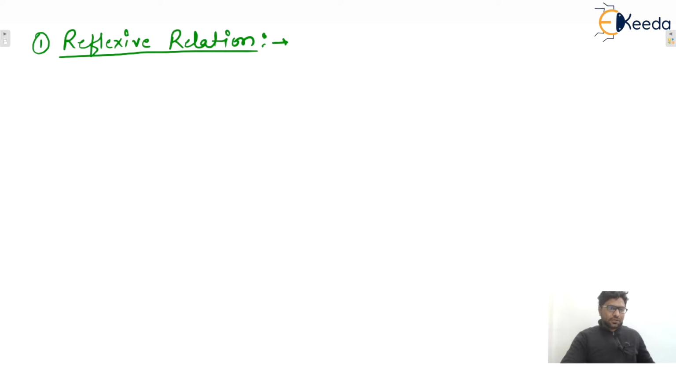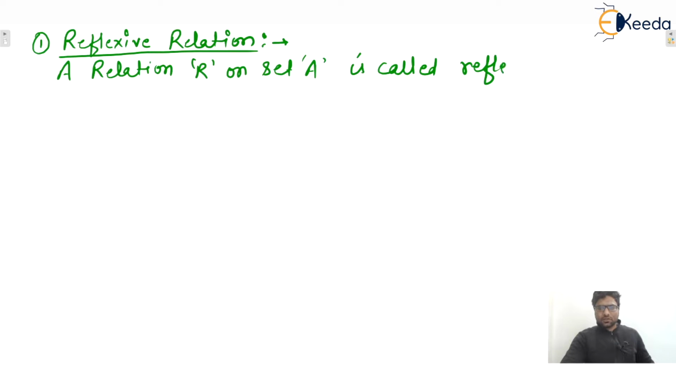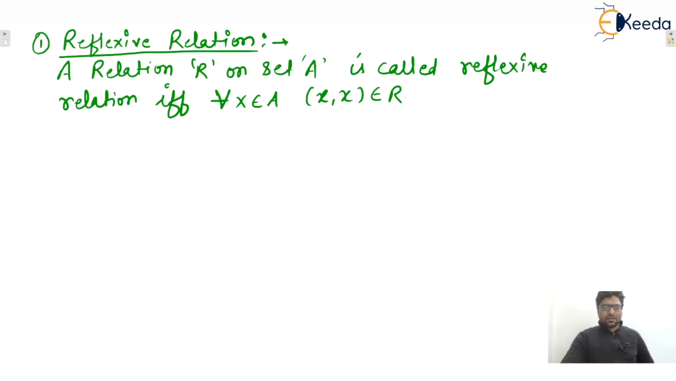So a relation capital R on set A is called reflexive relation if and only if for every x belongs to set A, x comma x belongs to relation R. That means for every element inside set A, x comma x must belong to the relation R. That is, for every x belonging to set A, x must be related with x only.